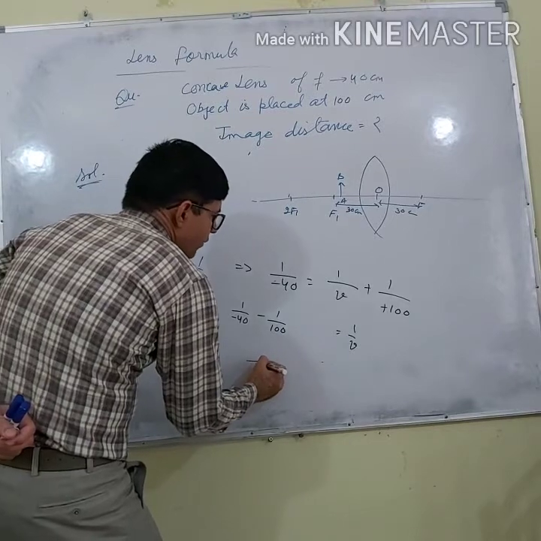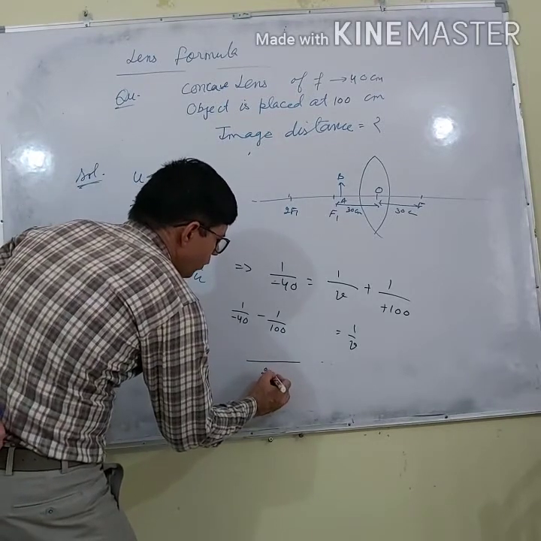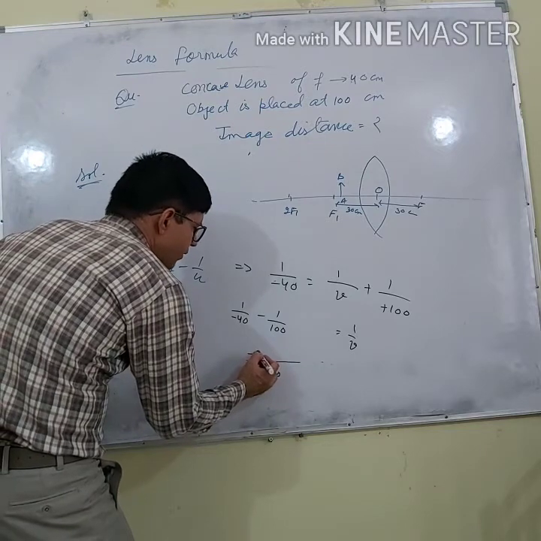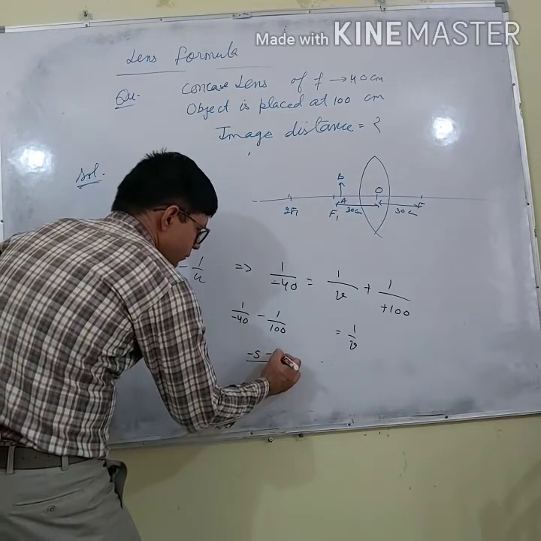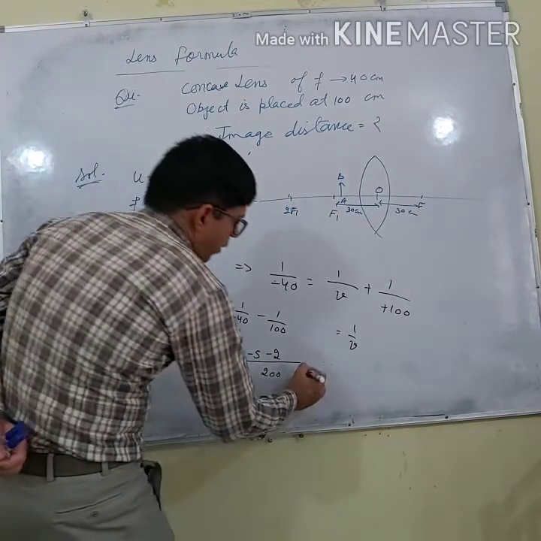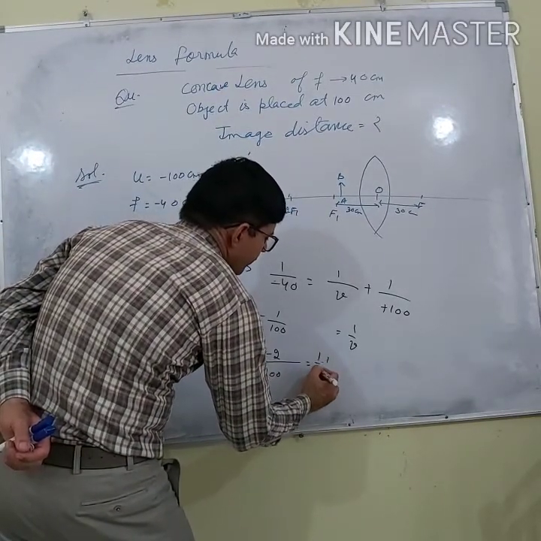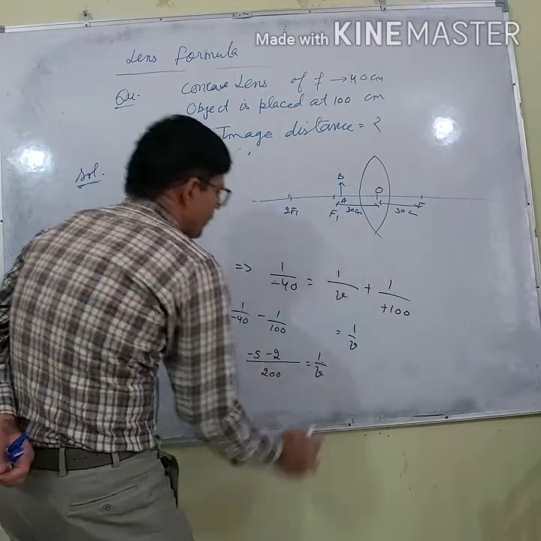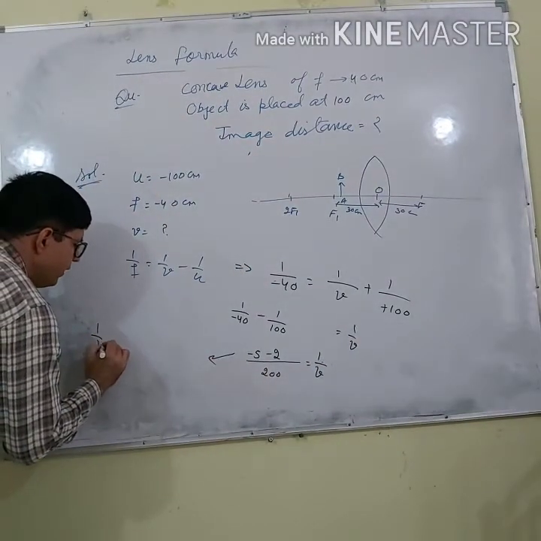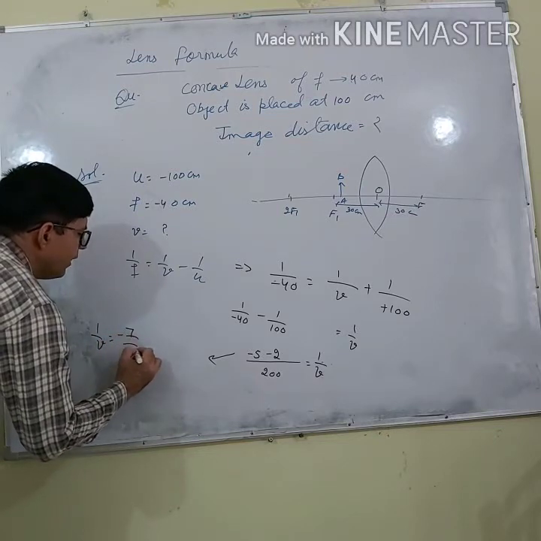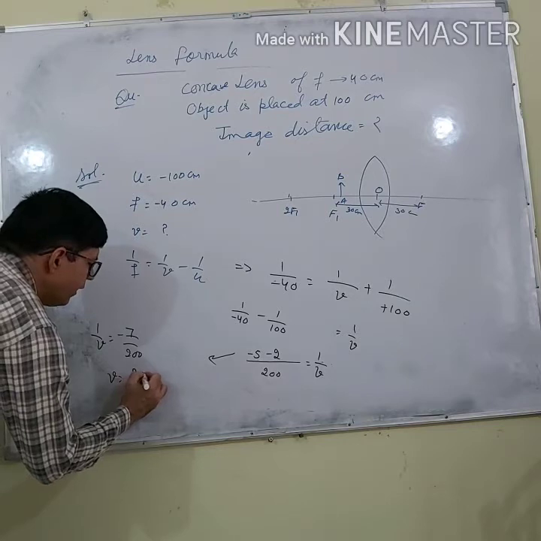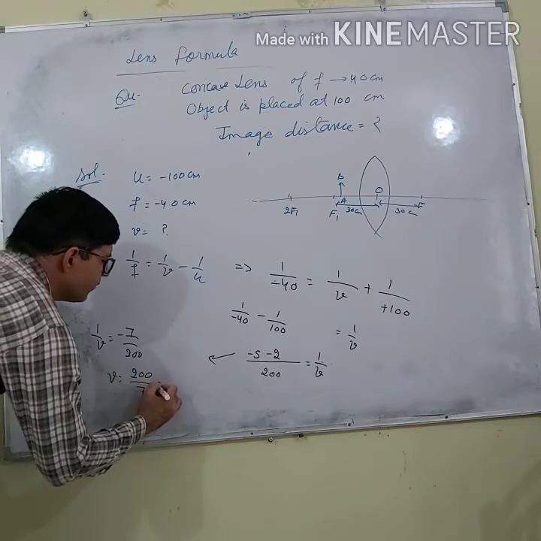So what will be the LCM? 200. 40 5s are 200 and 100 2s are 200. Now, how can I calculate v? 1 by v is minus 7 by 200. And what is v? 200 over 7.